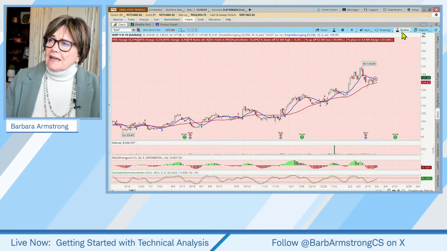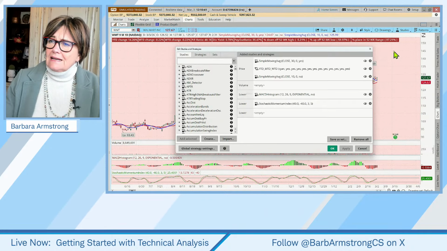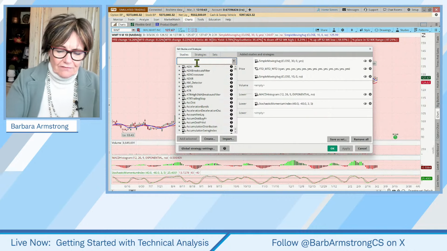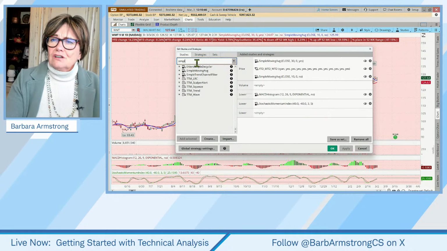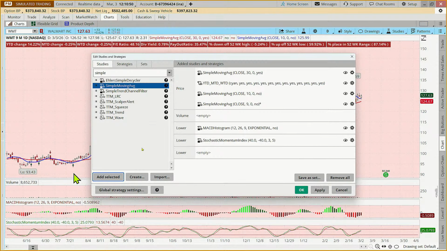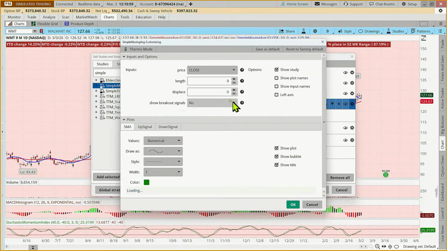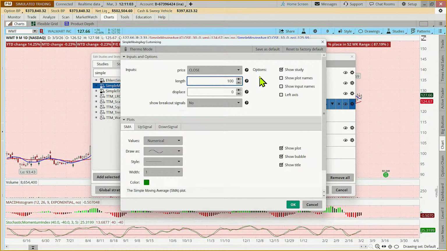And how did I get that on my chart? If you come to studies and edit studies, and you don't have a simple moving average on your chart, you just start typing in simple moving average, click on it and add selected. You can see that the default is 9. So if I wanted to add a third moving average, maybe I want to make that a 100-day moving average. I'd like it to be a little wider so it's easier for you to see, and let's make that black.